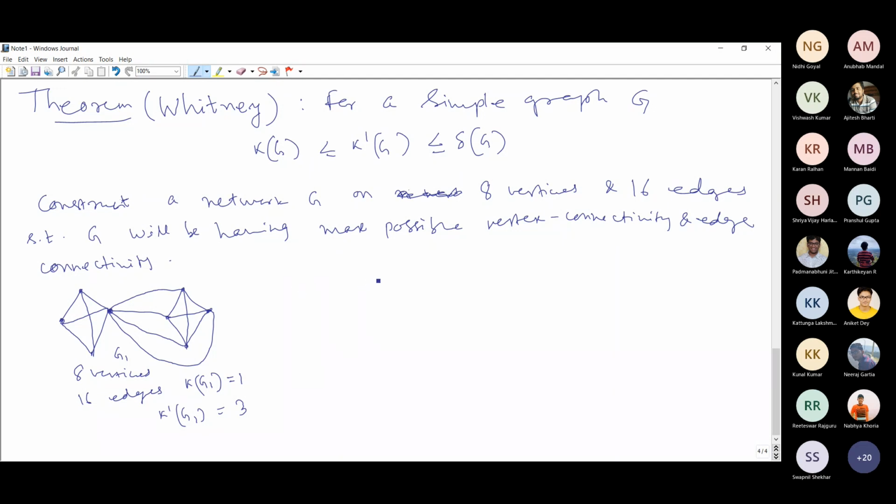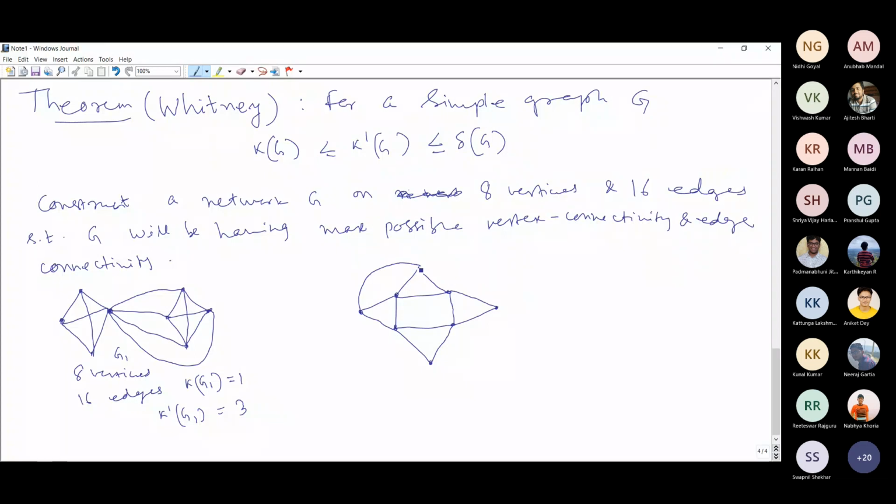So can you improve? Can you have a better network with this prescribed number of vertices and edges? Well, let me construct another one. We can connect the corresponding vertices of the components from one component to another. Let me draw another one. It's like a cube with cross diagonals. Here I am constructing another network.